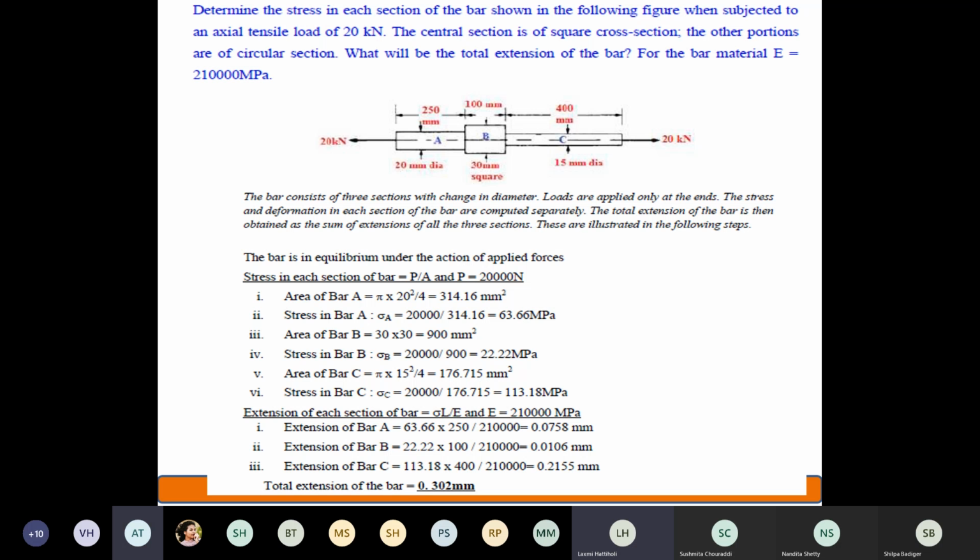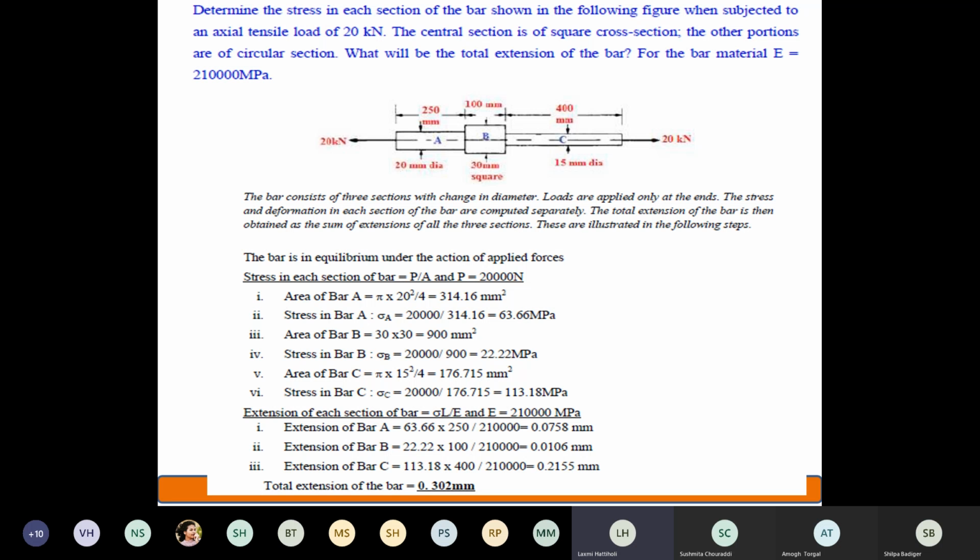Delta L is equal to? Strain is equal to stress by Young's modulus, ma'am. See, but I'm not calculating strain here. I'm calculating delta L. Extension I'm calculating. In strain, ma'am, delta L will be strain into length. Very correct, I got your answer.